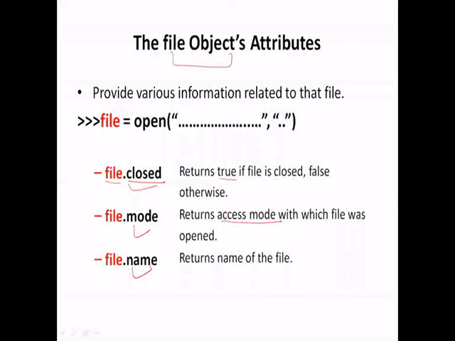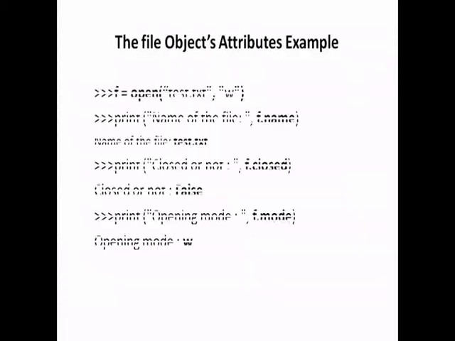Next, suppose you want to know the name of the file, you can call the file object dot name. Suppose you have multiple file objects in your program, and you want to know which file this file object is referring to, you can call file dot name. It will return the file name to which it is referring. So let's have an example.